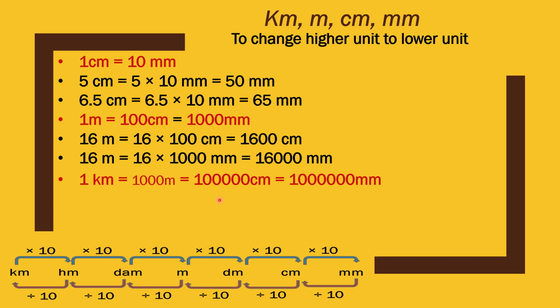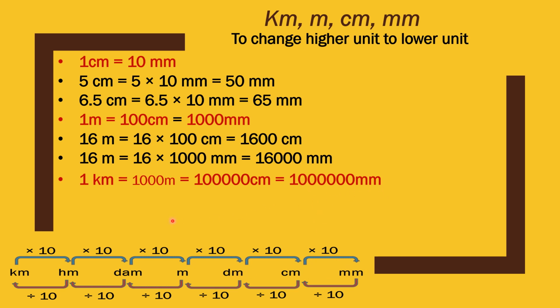Now, if you need to convert kilometer into meter, centimeter and millimeter, just observe this. Kilometer to meter. How many tens? 1, 2, 3. We need to multiply by 10 three times. It means multiply by 1000. So 1 kilometer equal to 1000 meter. And in a similar way, if you need to convert kilometer into centimeter, just count 1, 2, 3, 4, 5 and it is 1 lakh centimeter. So 1 kilometer equal to 1 lakh centimeter. And for millimeter, it is 10 lakh millimeter.